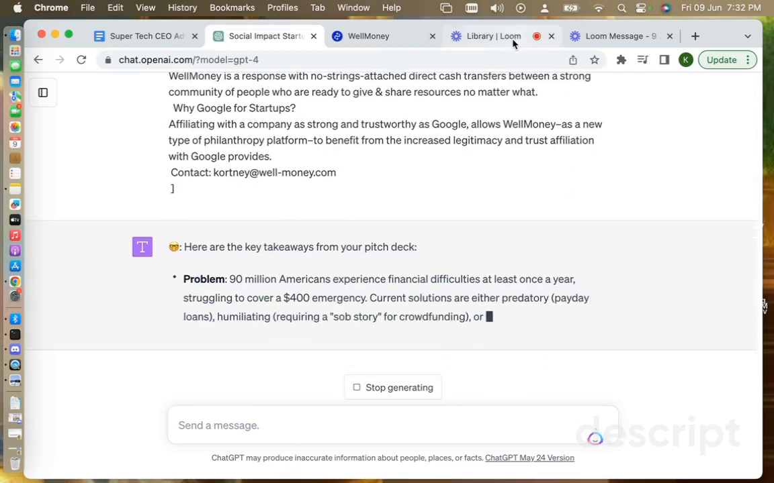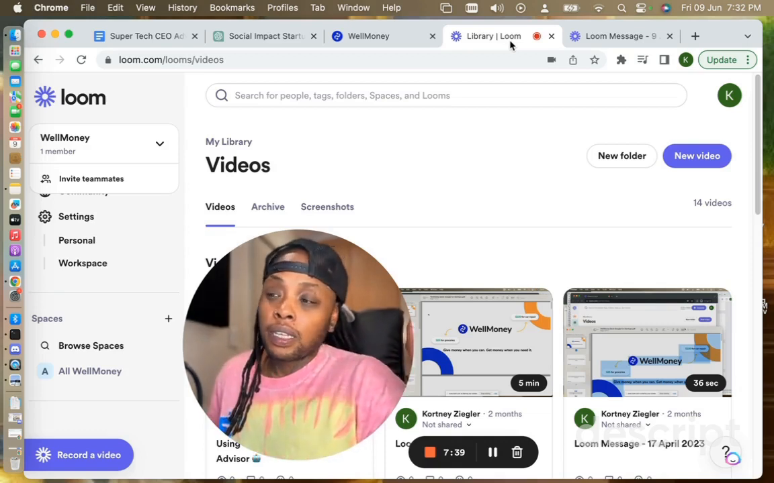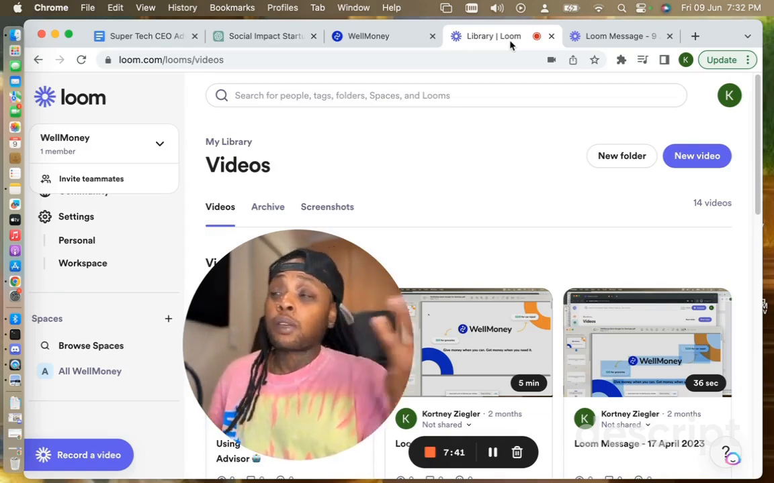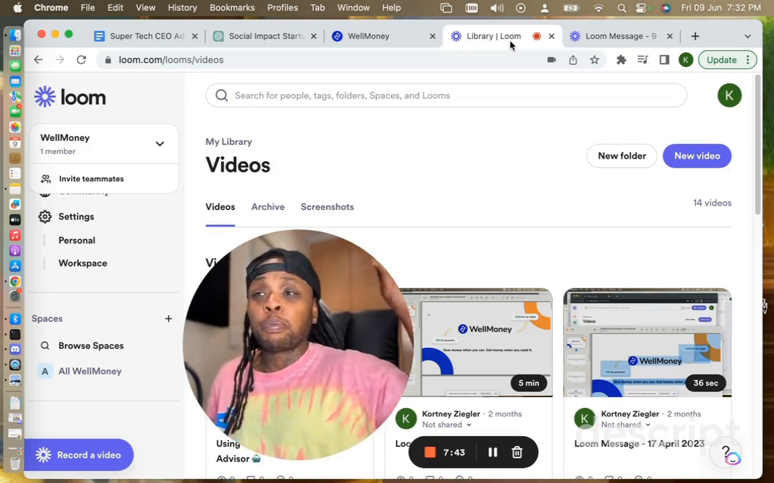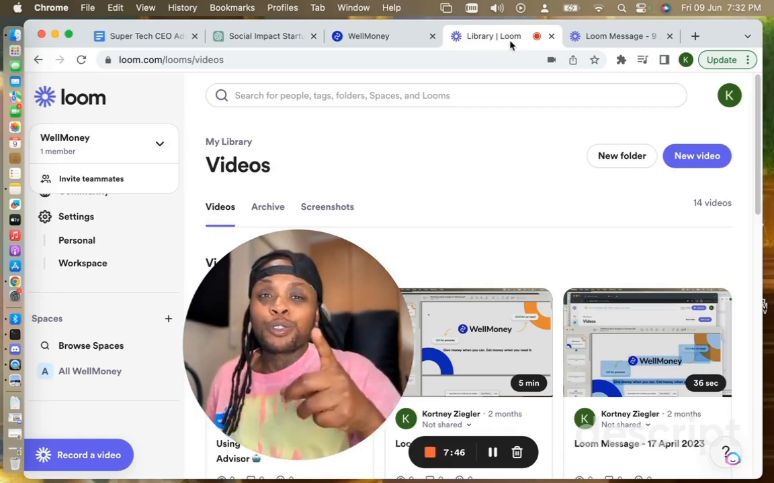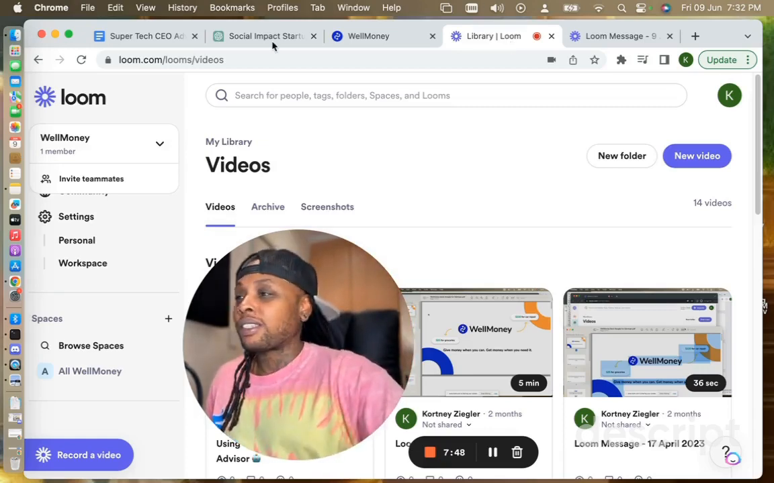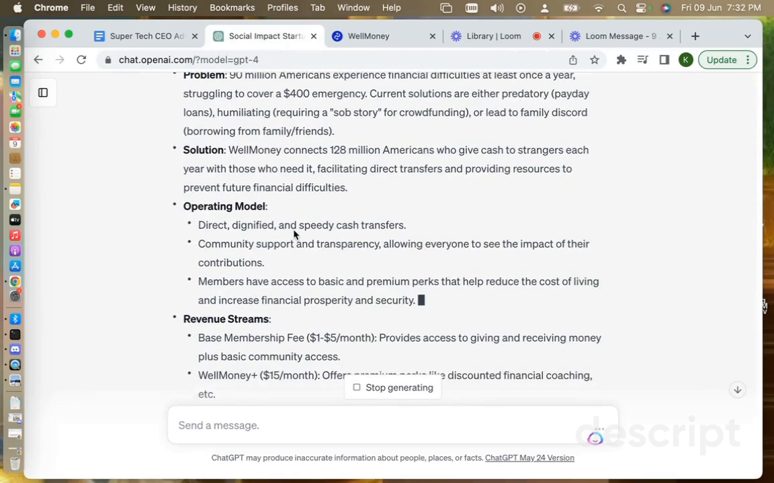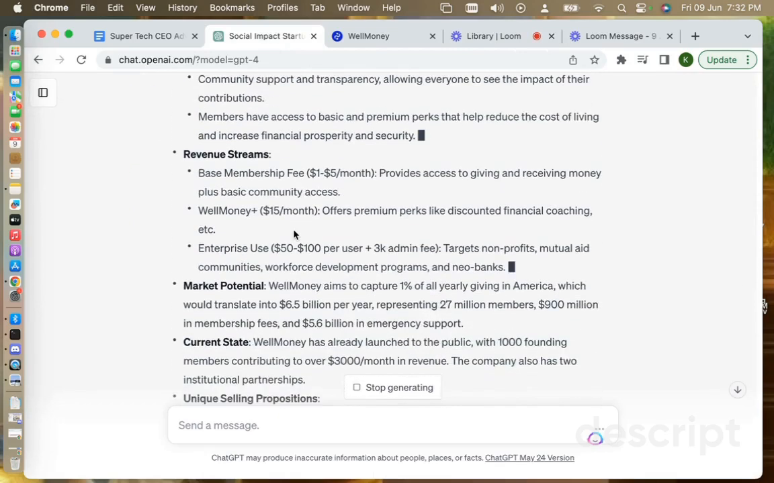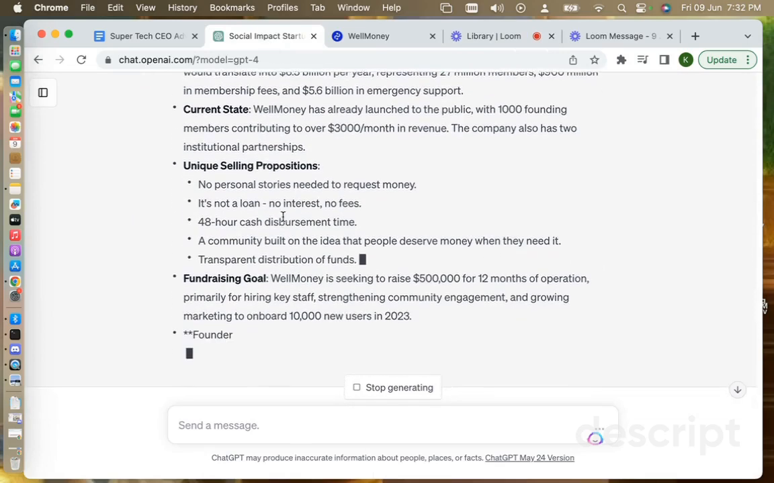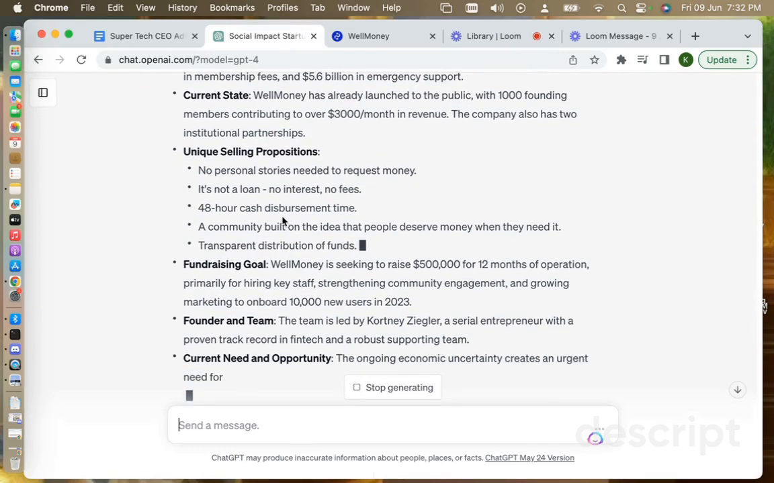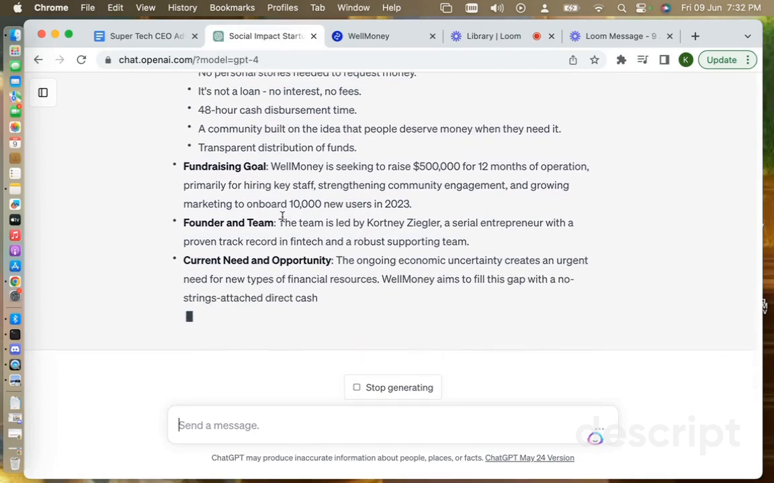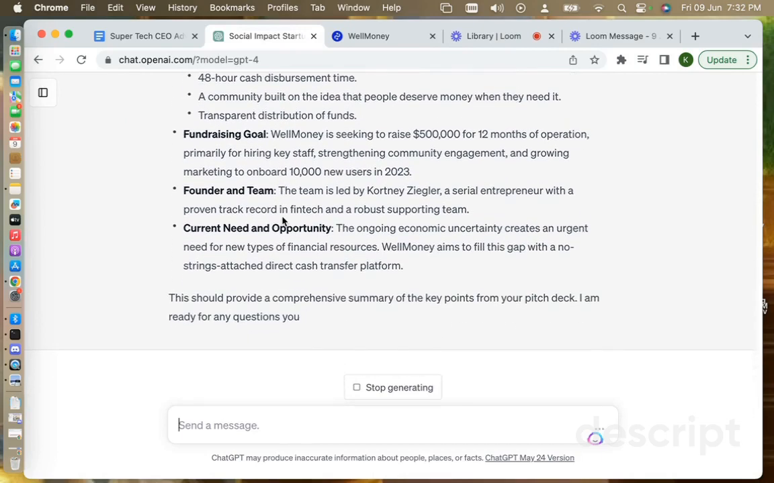So then it's going to do the same thing. It's going to give a summary of the key takeaway points of the deck and add it to the bullet point list that we asked it to create before. Pretty awesome. Okay, so cool. Awesome.